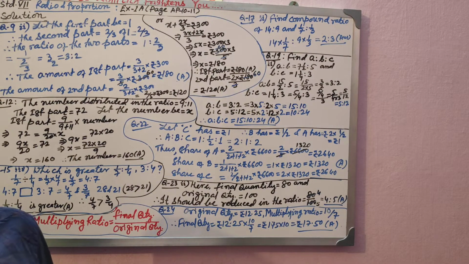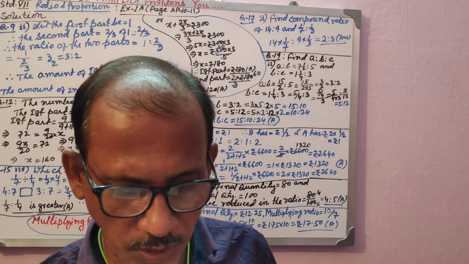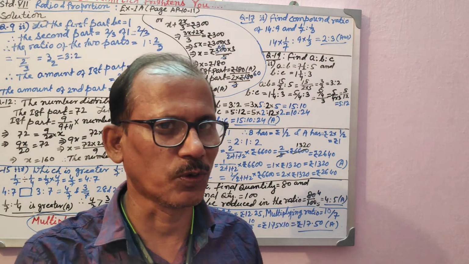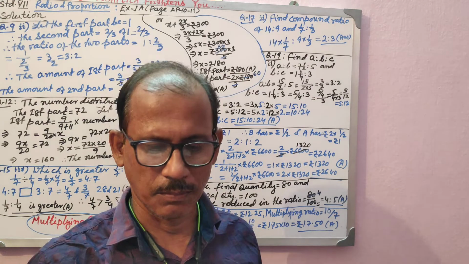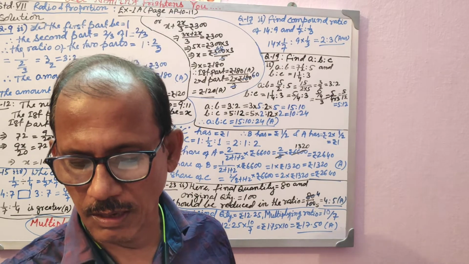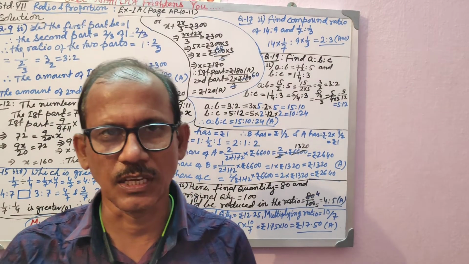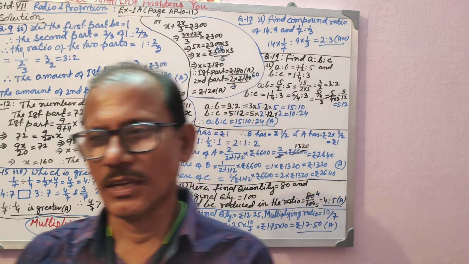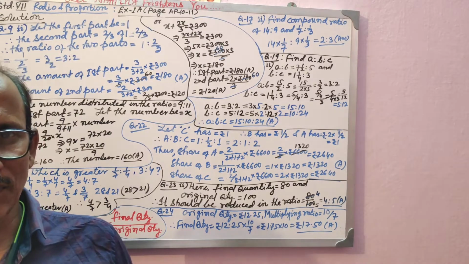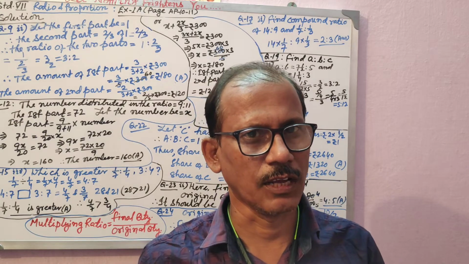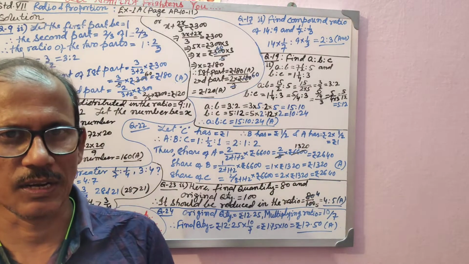Say ratio, one of the videos you have learned up to question number 7. Then we will learn about other aspects of ratio. But before that, we should go for a quick recap of what we have learned, the main part of this lesson. You have learned the definition of ratio: a comparison of two quantities of the same unit, similar quantities, can be termed as ratio. The two terms of the ratio are called antecedent and consequent. The first term is antecedent and the second term is called consequent.